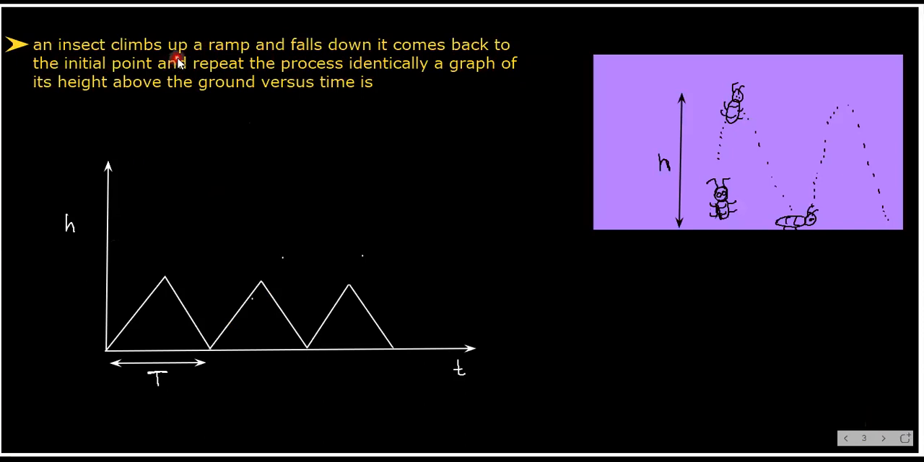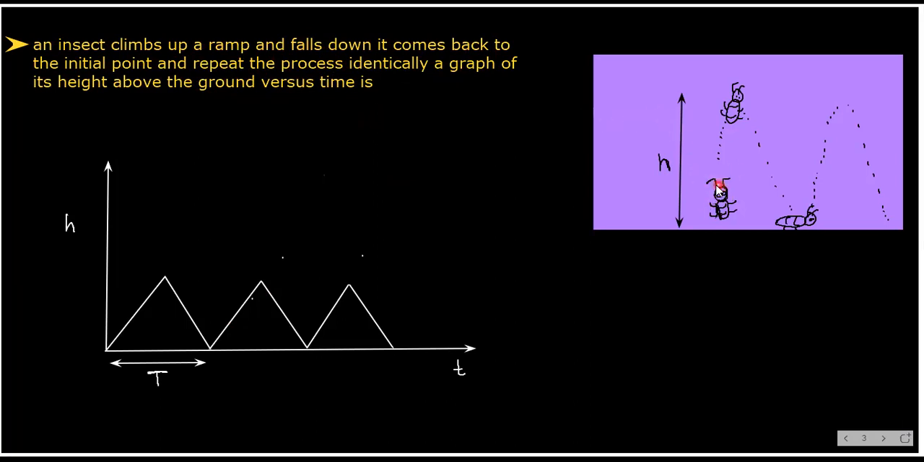Now, some examples of how to plot a graph. See here, an insect climbs up a ramp and falls down. It comes back to the initial point and repeats the process identically. A graph of its height above the ground versus time is shown. Why am I showing you this? So that we get to know what the time period is.